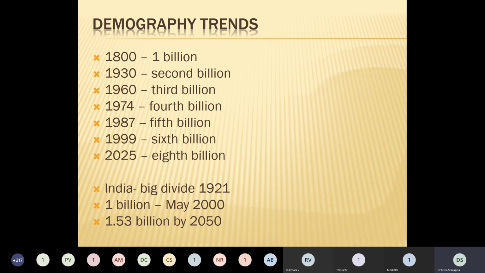That is why the year 1921 is called the Big Divide. The absolute number of people added to the population during each decade has been increasing since 1921. It is projected that by 2020 we will reach 1.5 billion. So India will become the most populous country in the world.